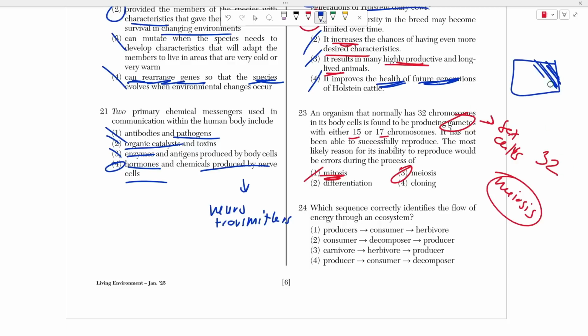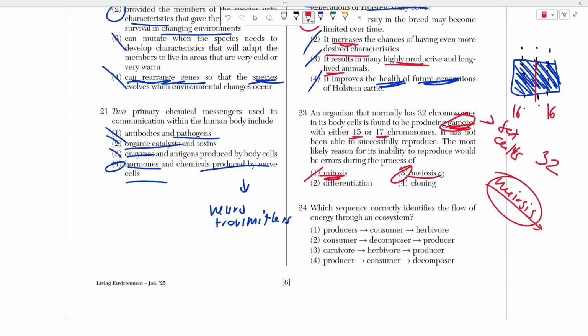So if the DNA is the instruction manual, right? Instead of having this giant piece of paper, the cell will split it up into chapters called chromosomes. So again, remember, a sex cell has half of this blueprint. So if you have 32 chapters, each sperm and each egg will have 16 chapters. In this case, they didn't do an even split. You know that uneven split is in the gametes. You know that meiosis is the only thing that you can do to produce gametes, so it has to be an issue in meiosis.